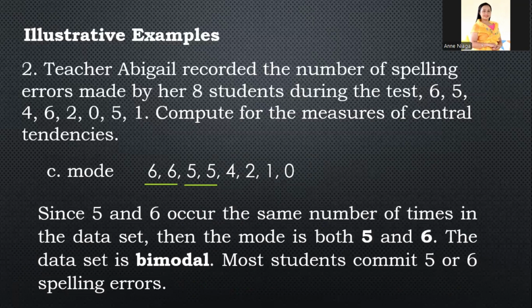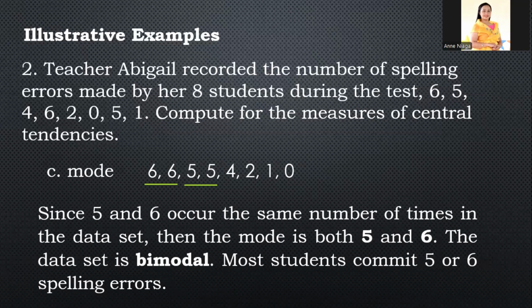Since 5 and 6 occur the same number of times, two each, the mode is both 5 and 6. So the data set is bimodal. Most students commit 5 or 6 spelling errors.